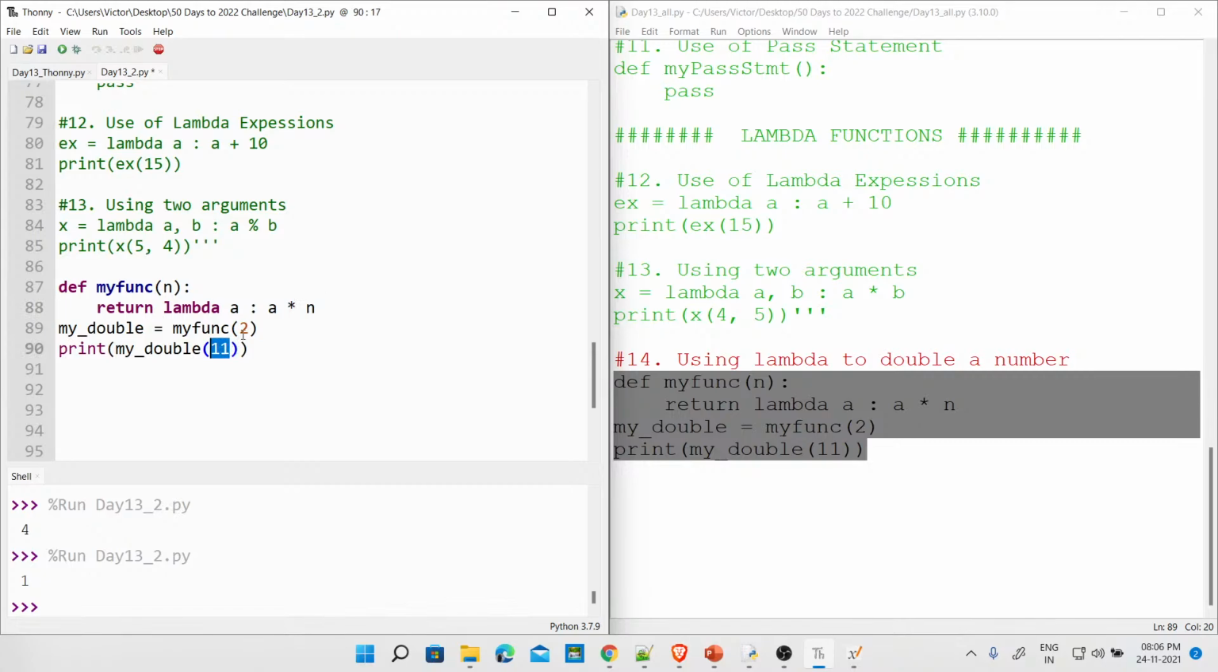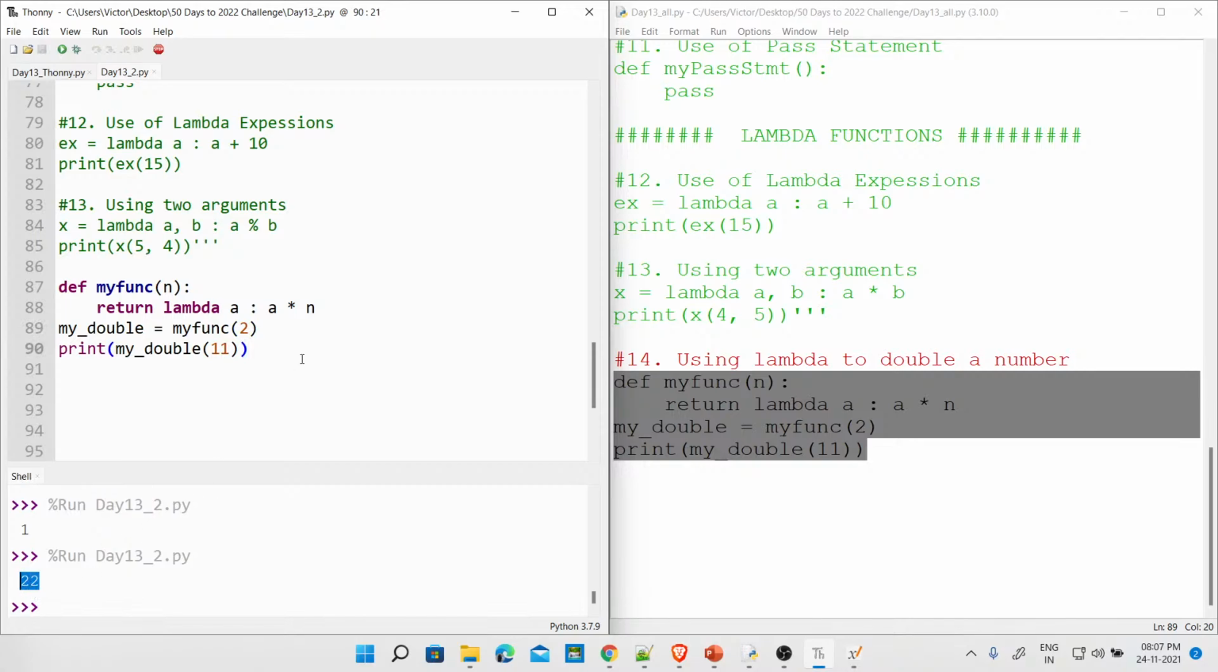So what is the value of a? Sorry, a is 11. The value of n is 2. So this is going to give us 2 into 11. Fine. So we're going to see what now? 22. Now let's run this actually. Now we see here 22.